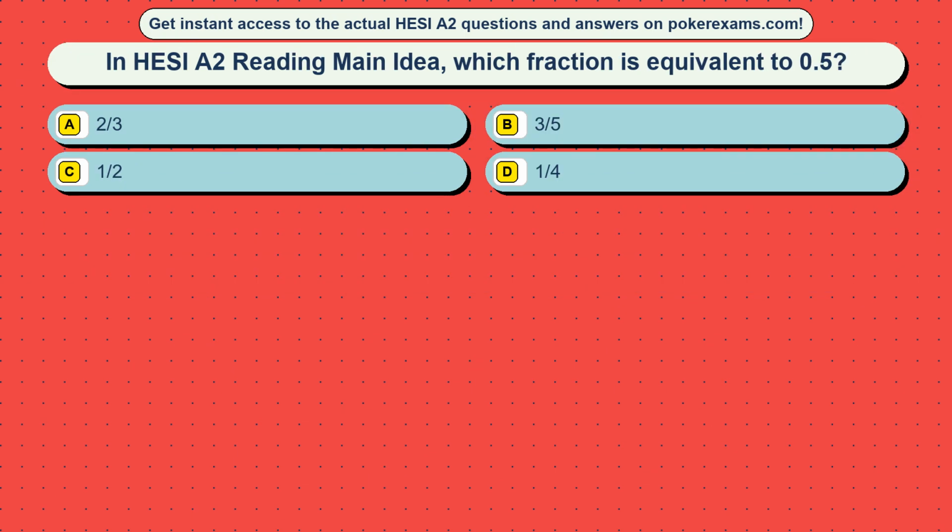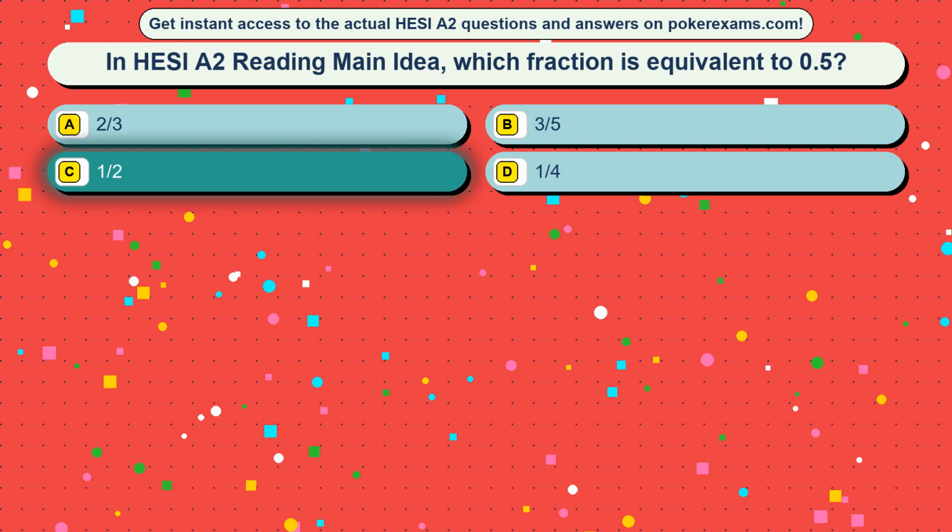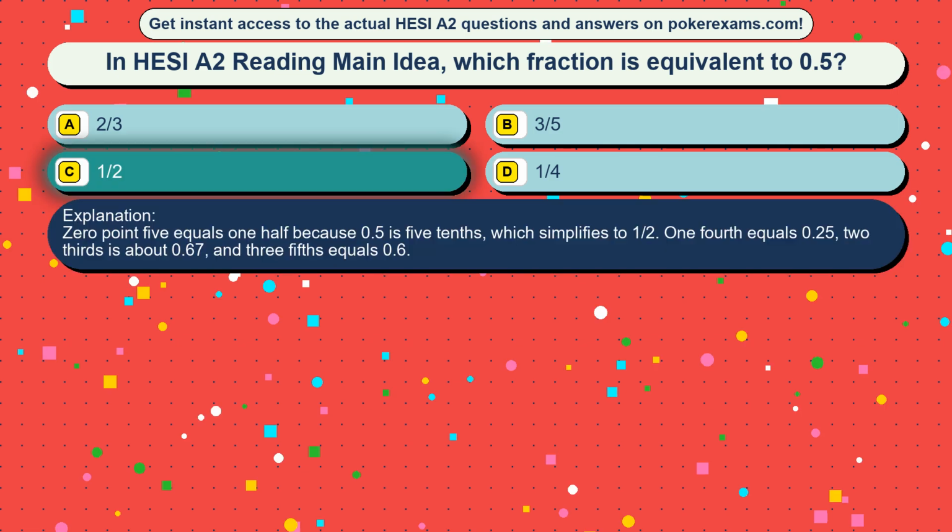Question 23. In HESI A2 reading main idea, which fraction is equivalent to 0.5? Option A 2/3, option B 3/5, option C a half, option D a quarter. The correct answer is option C, a half. 0.5 equals 1/2 because 0.5 is 5/10, which simplifies to a half. 1/4 equals 0.25, 2/3 is about 0.67, and 3/5 equals 0.6.